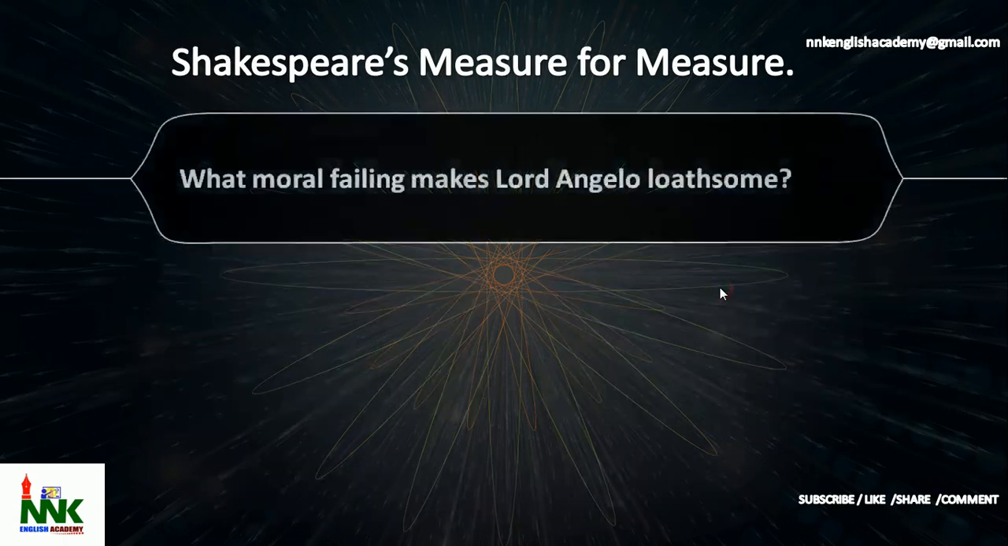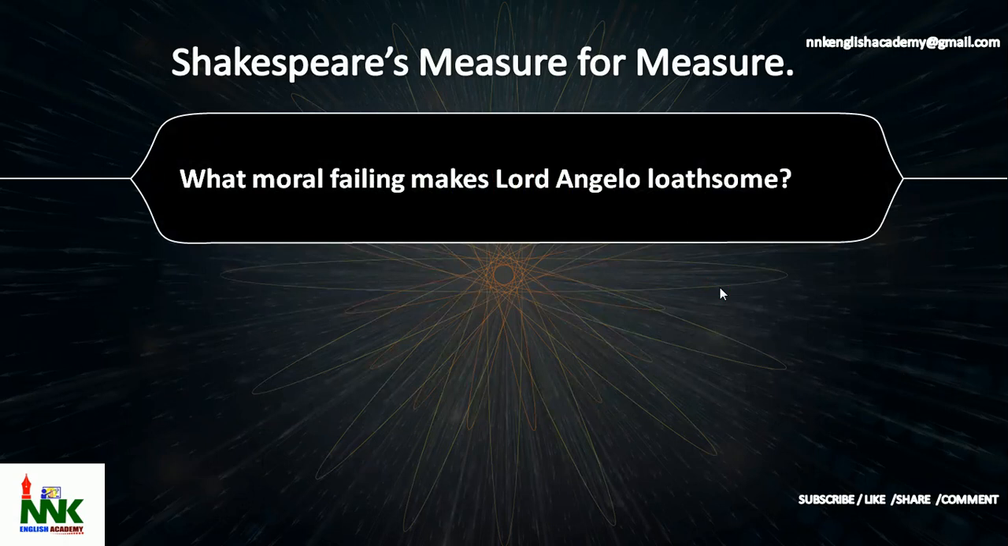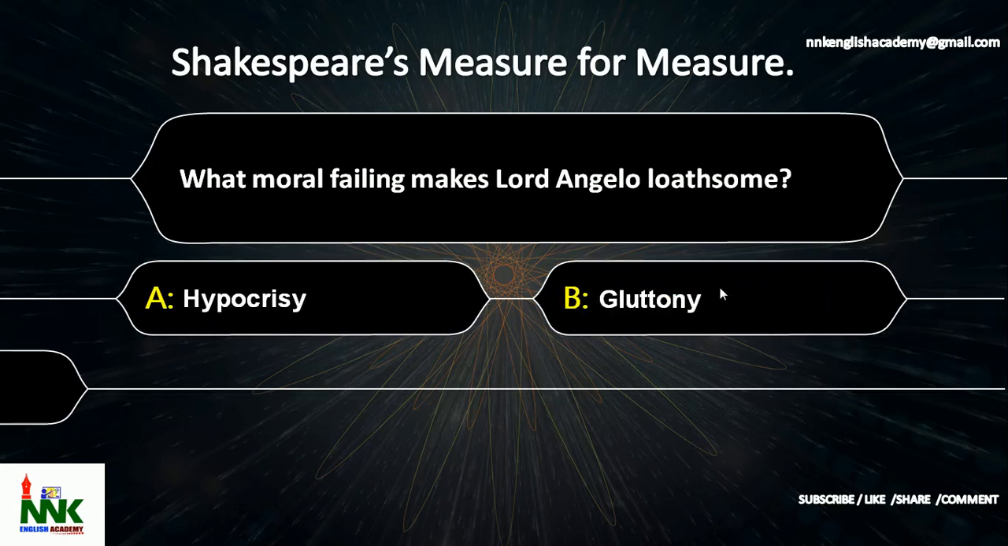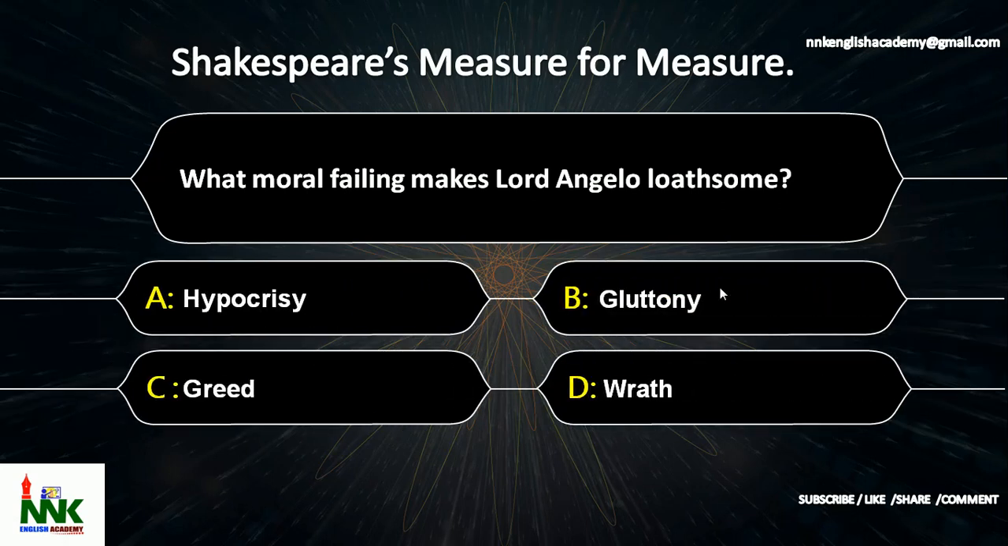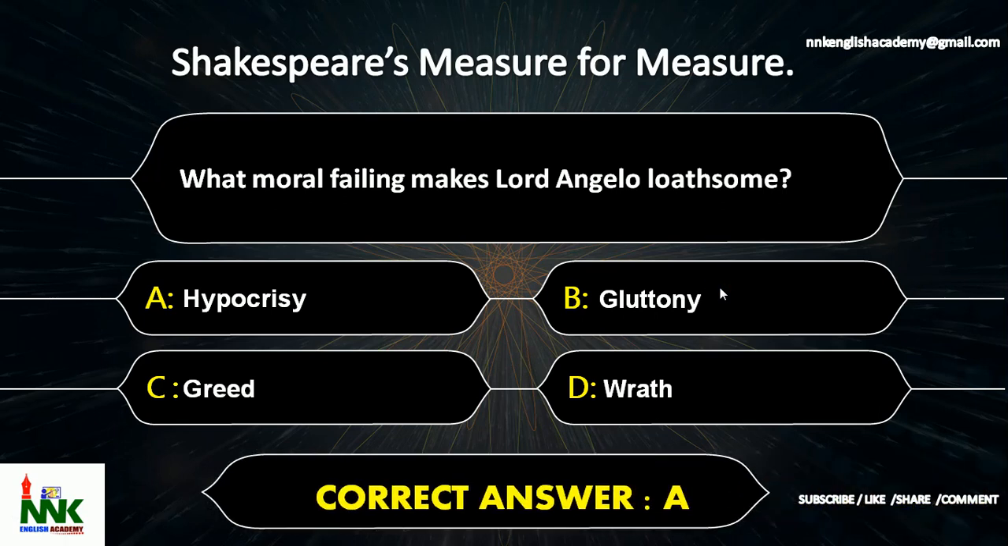Next question. What moral failing makes Lord Angelo loathsome? The options are option A, hypocrisy. Option B, gluttony. Option C, greed. Option D, wrath. What moral failing makes Lord Angelo loathsome? The correct answer is option A, hypocrisy.